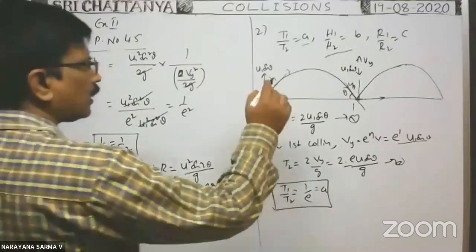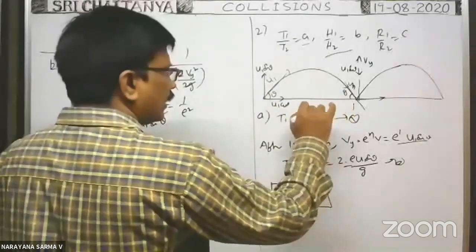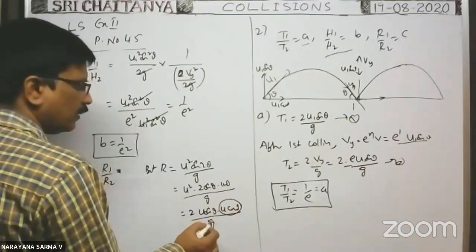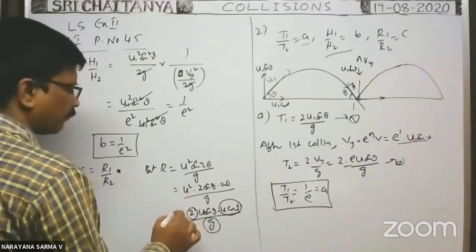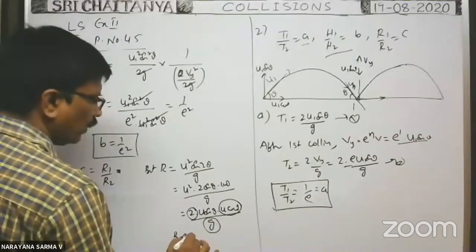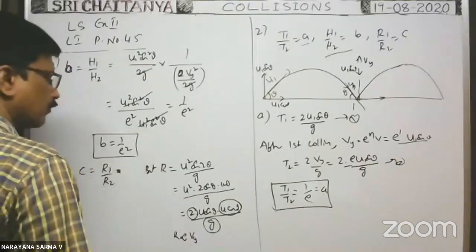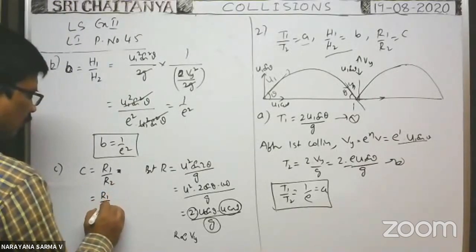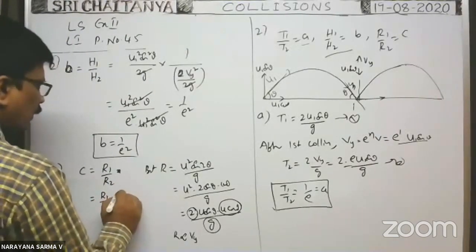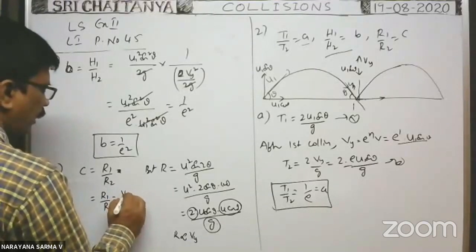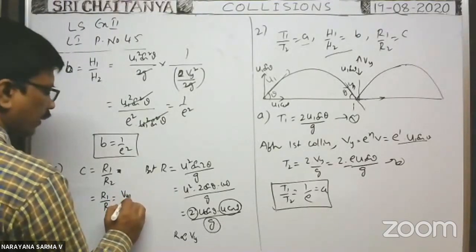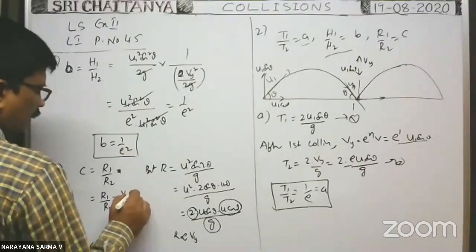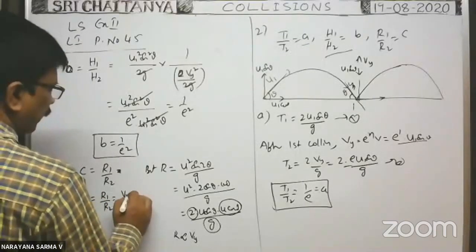Whenever the collision takes place along the horizontal direction, there is no change in the velocity. That's why the horizontal component of velocity remains constant even after collision. g is constant, 2 is constant. That's why range is directly proportional to the vertical component of velocity only. So R1 by R2 is equal to the vertical component of velocity before collision by the vertical component of velocity after collision.